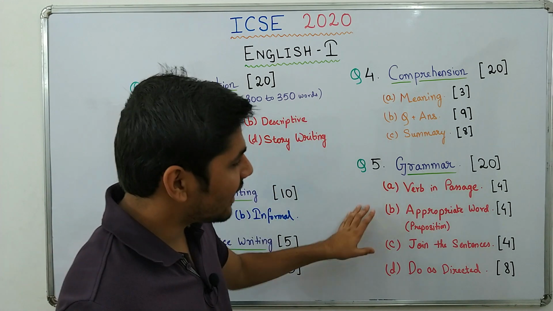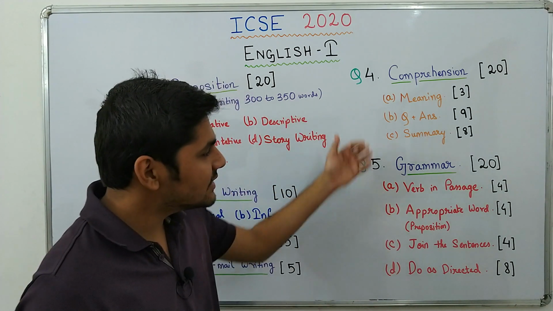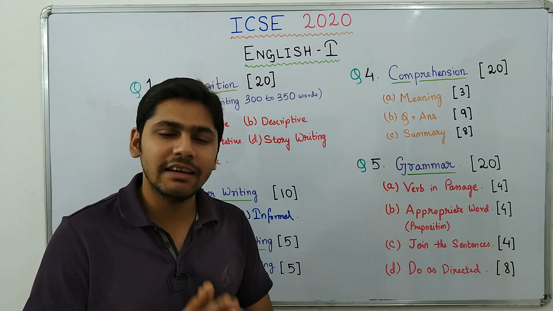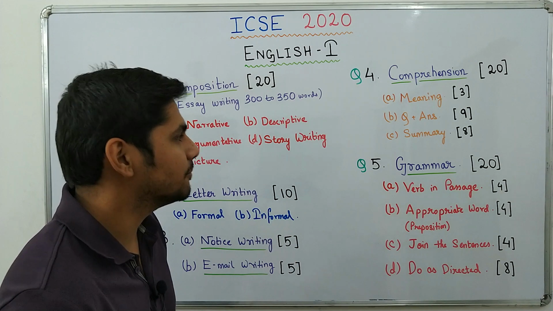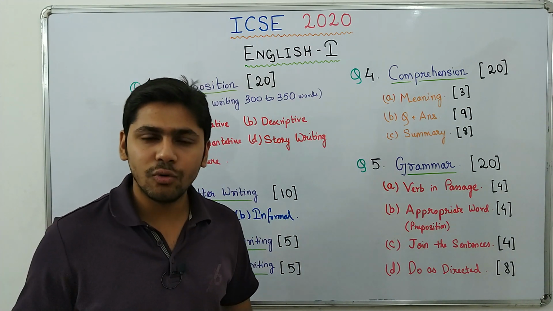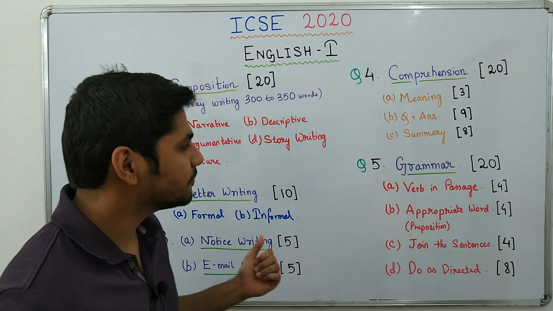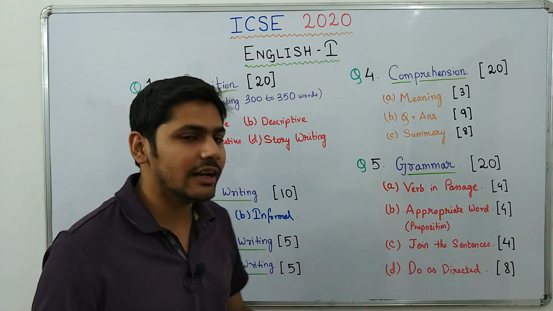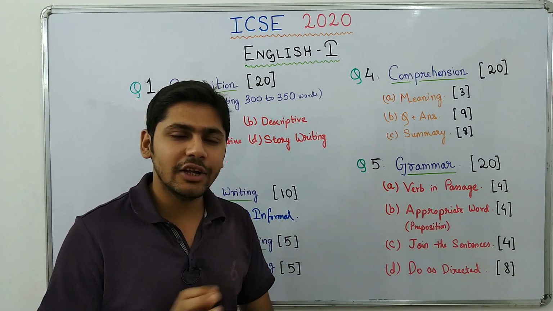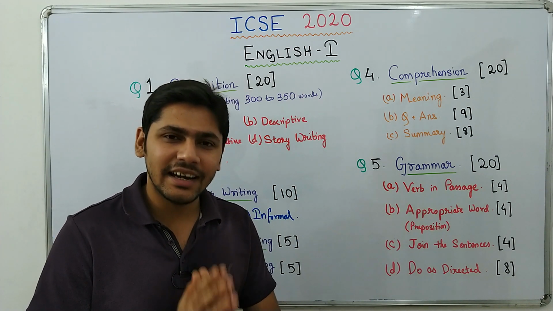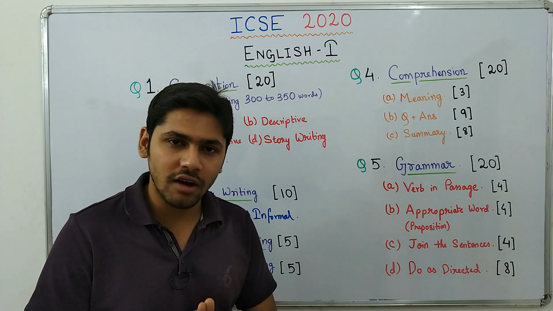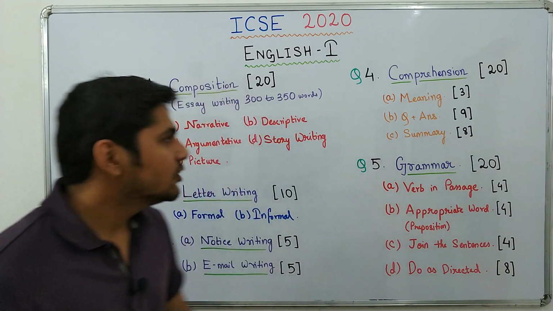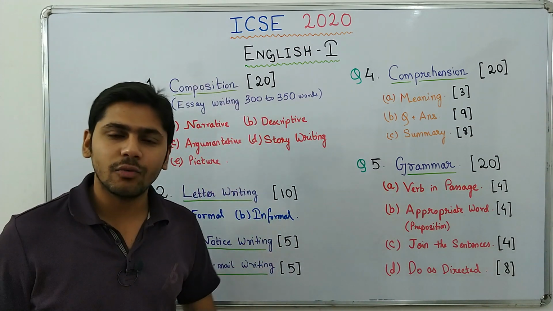For comprehension and grammar, now I treat comprehension and grammar like mathematics. If you practice it regularly, you will be easily able to solve it during your examination. Now, as around 2 months are left now for your examination, practice at least 1 comprehension and 1 grammar set in 1 week. If you do this till your examinations, you can easily understand and you will be easily able to solve all the comprehension and grammar in the question paper. Okay, so that is how you can prepare for the English 1 question paper.